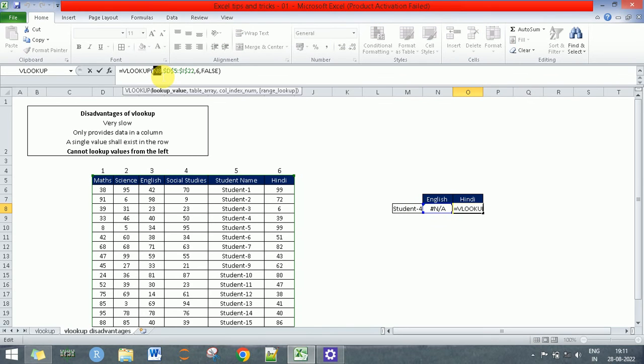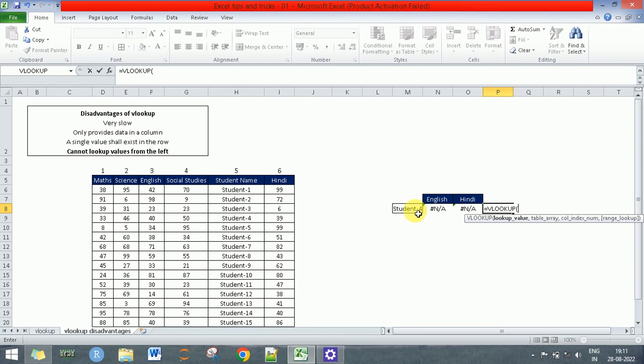Let me change this formula. This has to be M8, right? Now, this is again because the table array is selected from D5 until I22. So all the columns D to I are selected, and the disadvantage of VLOOKUP is that the lookup column, which is basically the student name, should be towards the extreme left of the table selected. So if we want to get the marks for Hindi, then what is the way around?